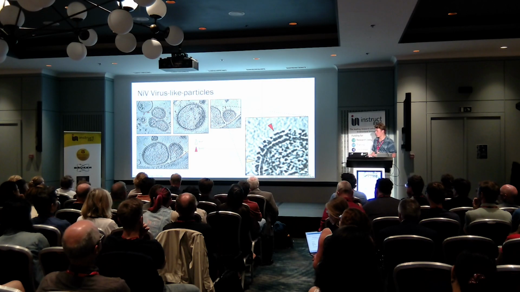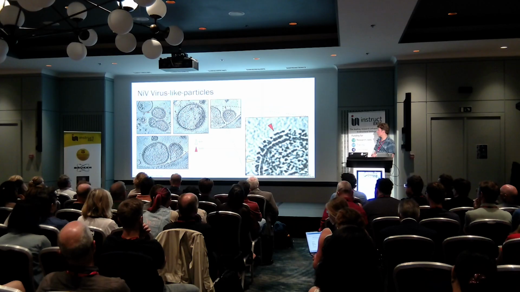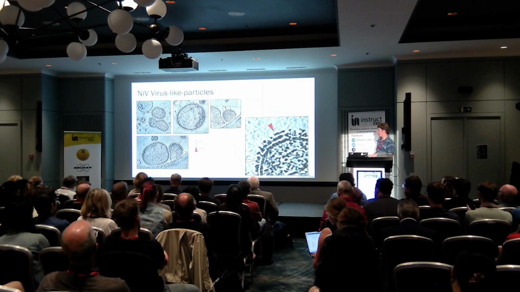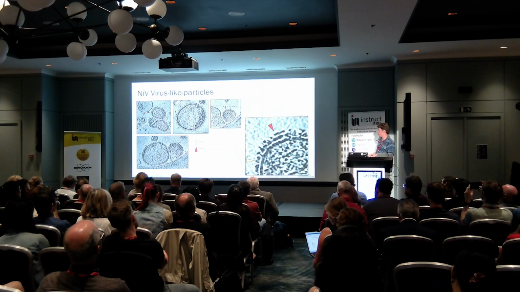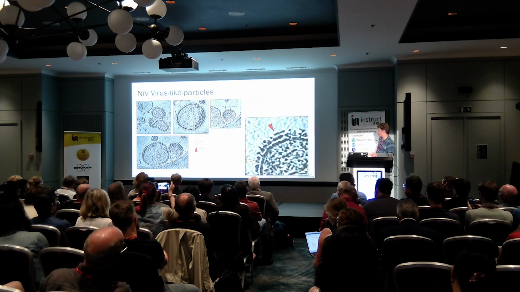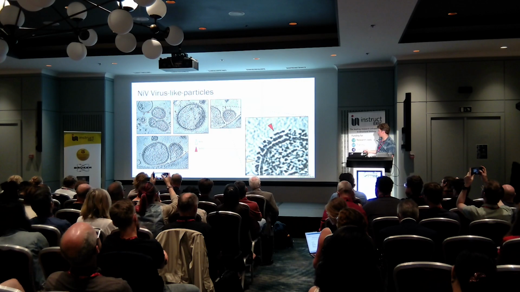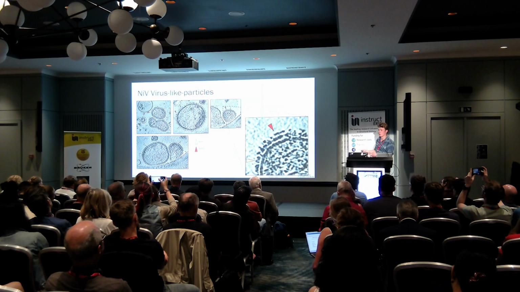So tomography of VLPs looks like this. They're very pleomorphic. They're either spherical or bulbous, and they vary between 20 to 800 nanometers in size, and they're heavily decorated with both F and G. On the right-hand side here, you can see that the F forms this single layer of protein, while the G forms this double layer. And they appear to kind of separate on the surface of the VLPs.